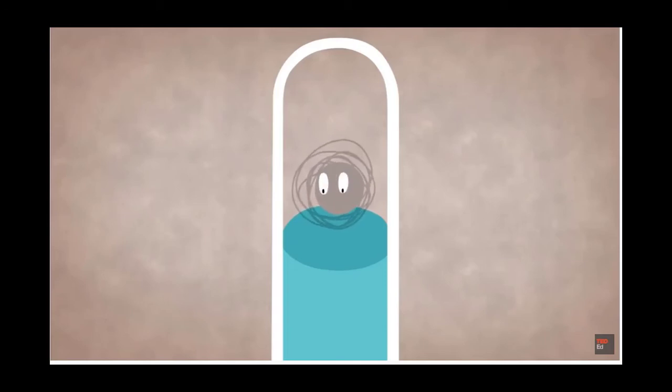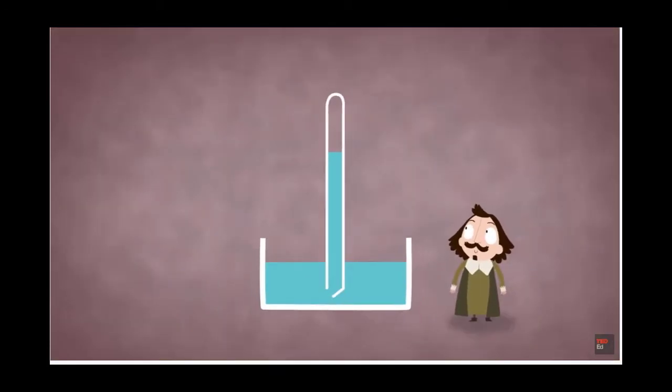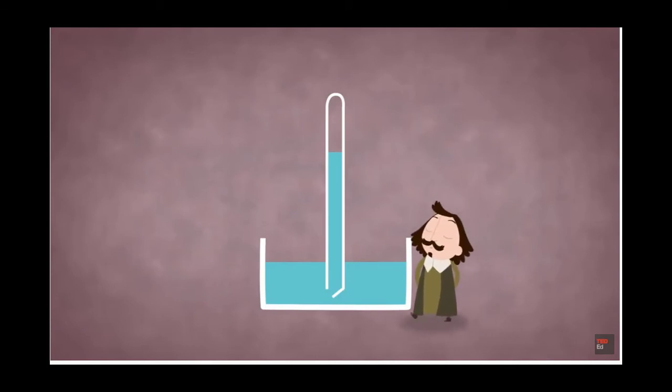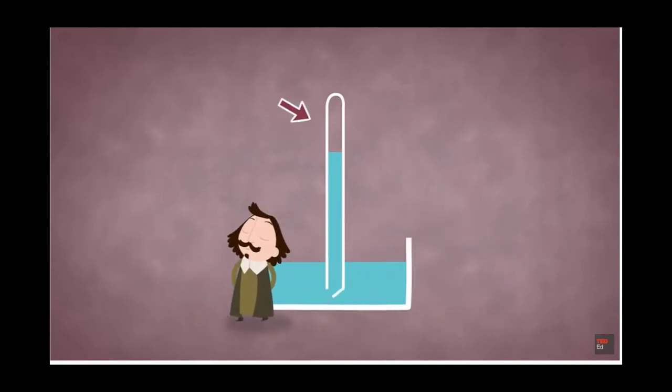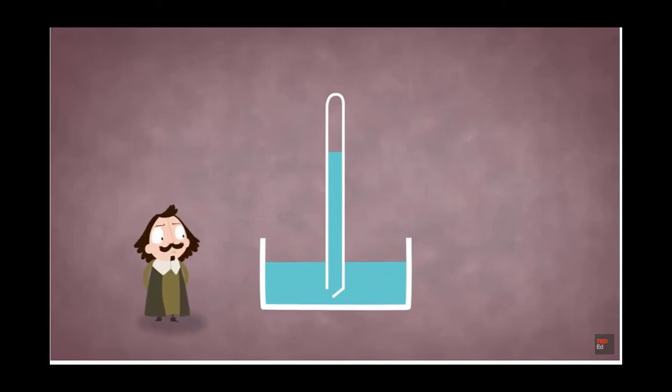idea that this empty void was exerting some mysterious yet finite force on the water. Evangelista Torricelli, Galileo's young pupil and friend, decided to look at the problem from a different angle. Instead of focusing on the empty space inside the tube, he asked himself what else could be influencing the water.